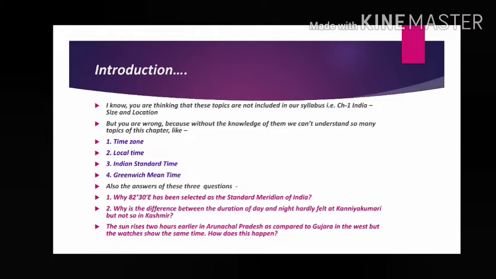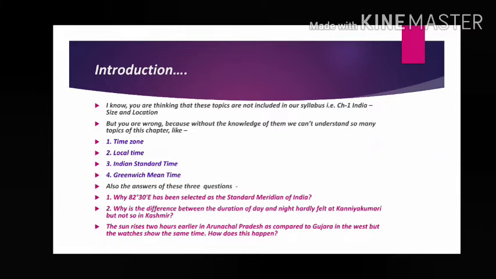That means if first sunlight comes to Arunachal Pradesh at 4 a.m., Gujarat will get the first sunlight at 6 a.m., after 2 hours. This thing also we have to find out, how does this happen? Here Gujarat spelling is wrong, typing mistake.